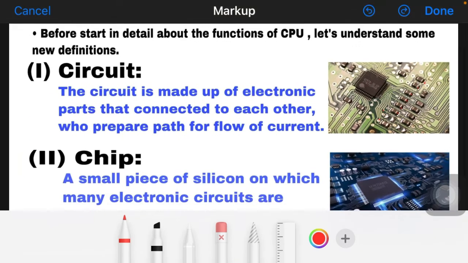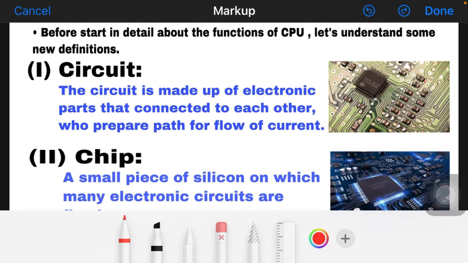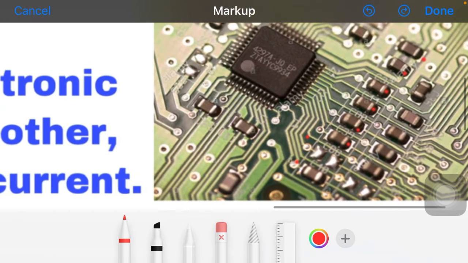These small circuits are connected to each other and they prepare a path for the flow of current. Path means a way, the road we call a path. They prepare a path for transferring current.